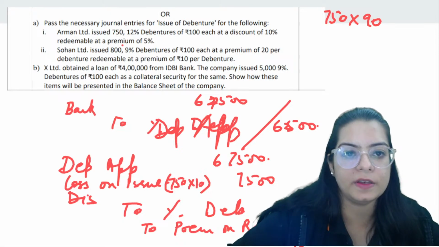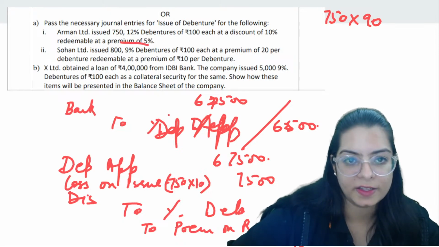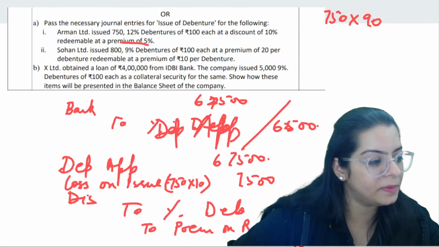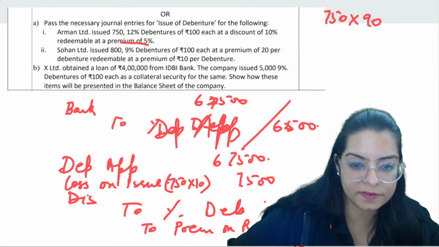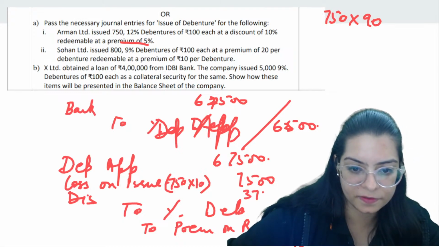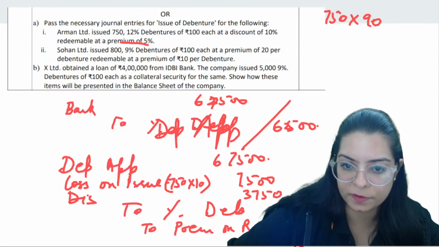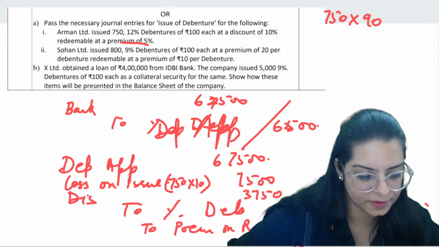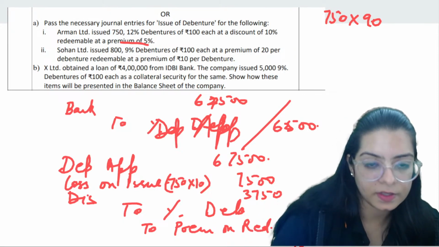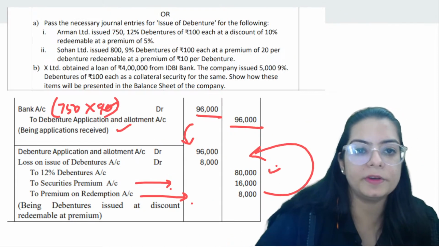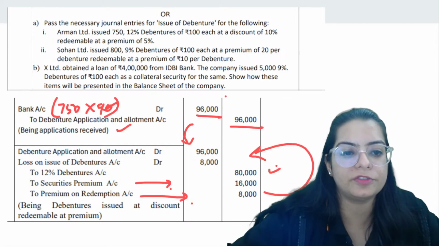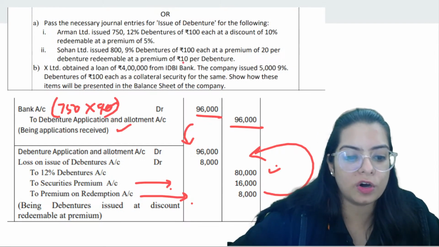Then you have given a premium of 5%, right? So 5% premium means it's 3,750 for premium, 3,750 for premium on this side. Next is Sohan Limited issued 800 debentures for 120.